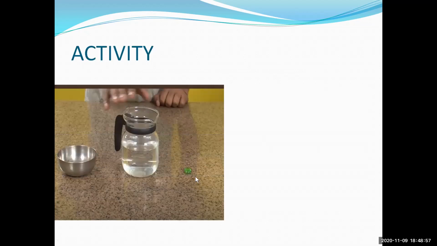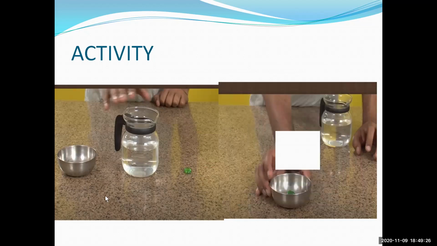Now for this activity, we need a tin or a bowl. Take a shallow vessel with opaque walls, and take some water in the mug. And this is a marble or a coin. Now place this coin at the bottom of the vessel. See here, we have placed the coin at the bottom of the vessel.